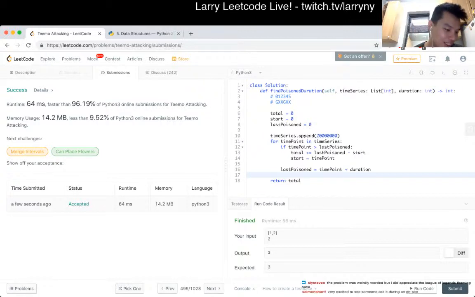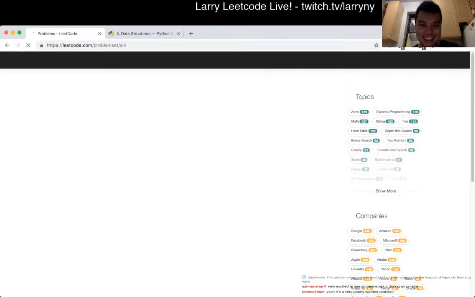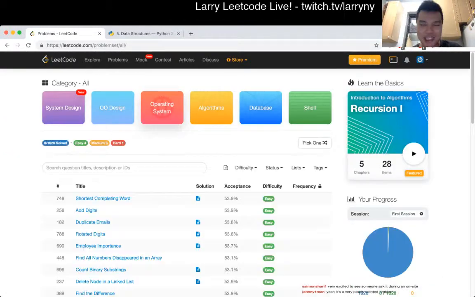Okay, cool. In terms of an interview question, I think this is a relatively standard one. I can imagine this being asked in an interview. I don't know if I like it, to be honest, but it is very common, like interval merging and so forth. So this is something I would consider practicing. Cool.